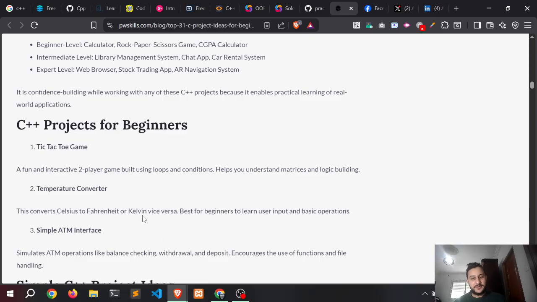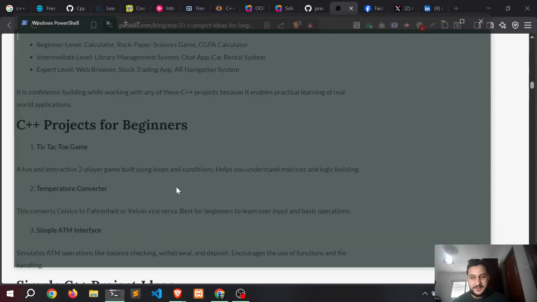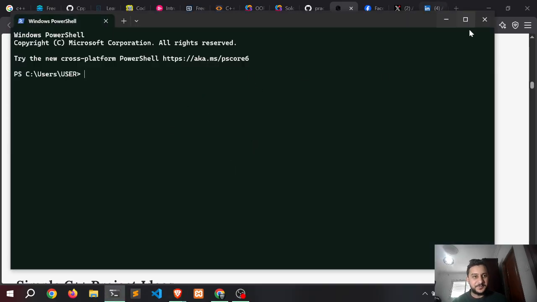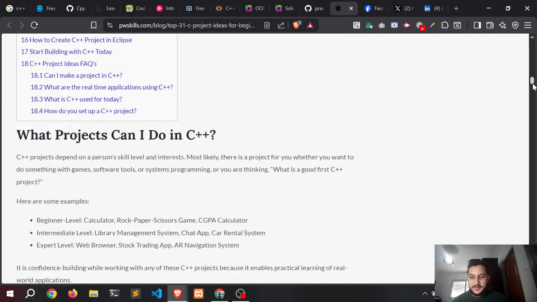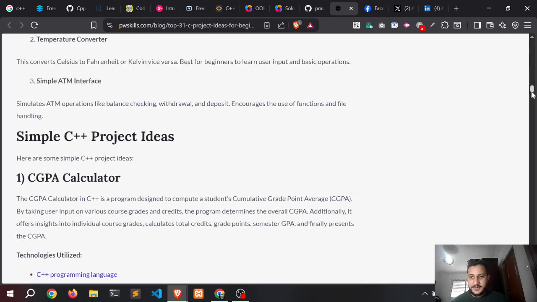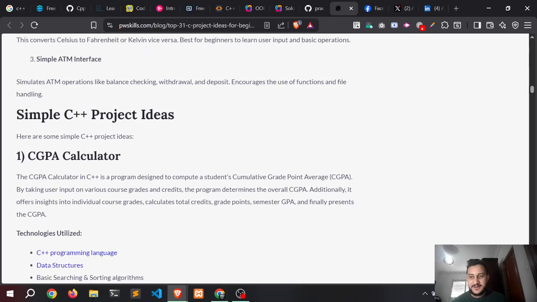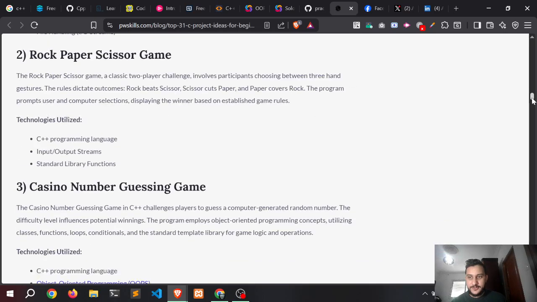This interface will be on the console, on the command line. Also, something easy like a calculator, a CGPA calculator. These are also easy projects you can do as a beginner after learning C++, like a number guessing game.